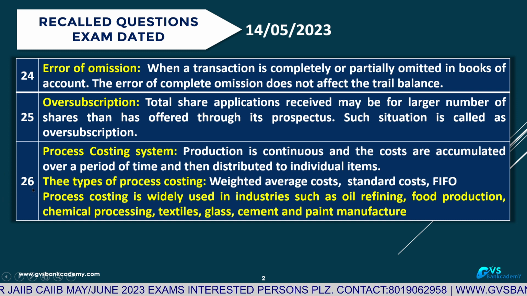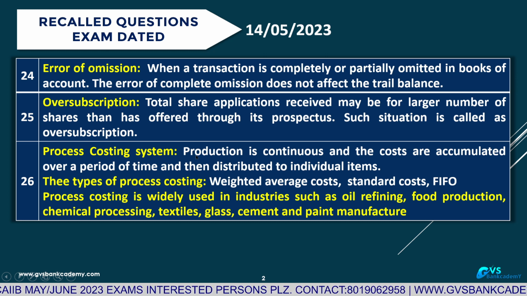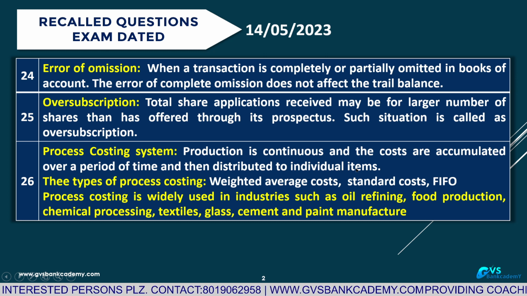Question number 26, process costing system. Production is a continuous process, and the costs are accumulated over a period of time. After that, they are distributed to individual items based on each product. So it is the process costing.